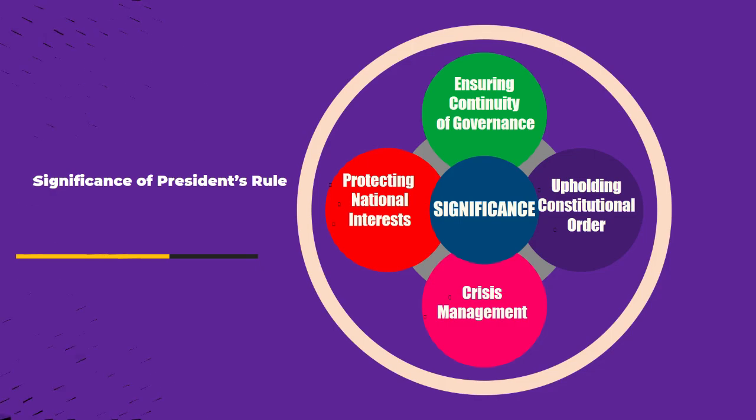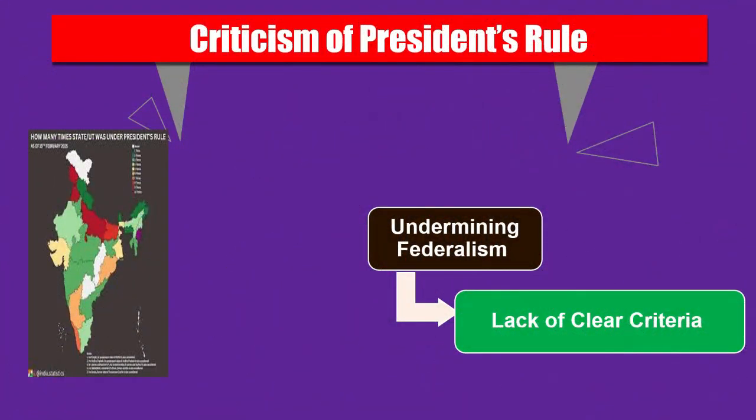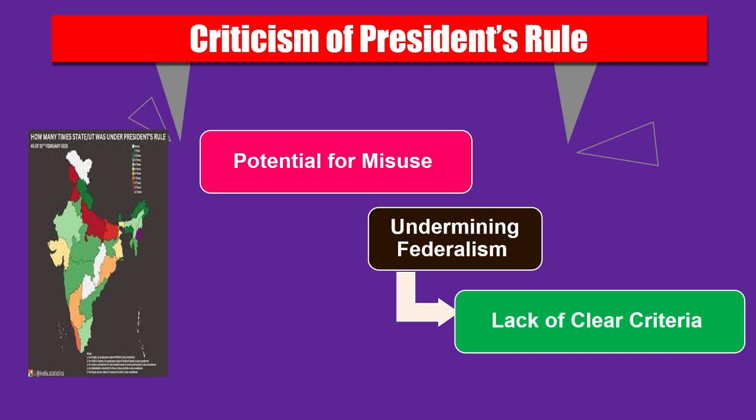So there are many criticisms regarding this kind of President's Rule. First of all, the potential for misuse is one of the things. The broad power granted under President's Rule has been criticized because the ruling party at the center may dismiss a state government controlled by an opposition party. So this is a major criticism.